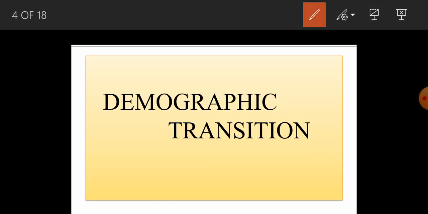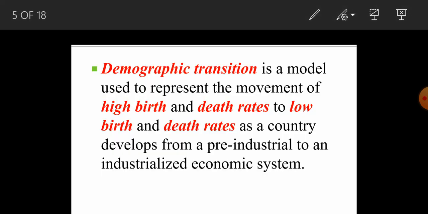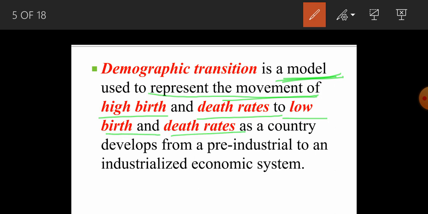Here we will talk specifically about the demographic transition which took place on the eve of independence. As far as demographic transition is concerned, it is a kind of model. This model was used to represent the movement from high birth and high death rates to low birth and low death rates.